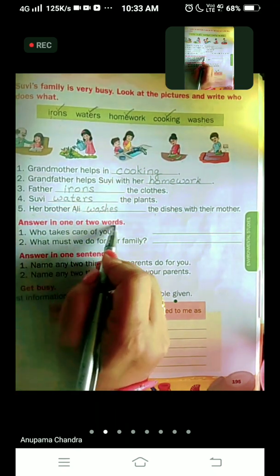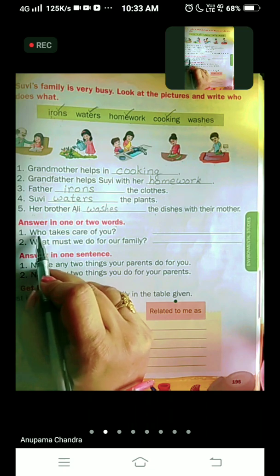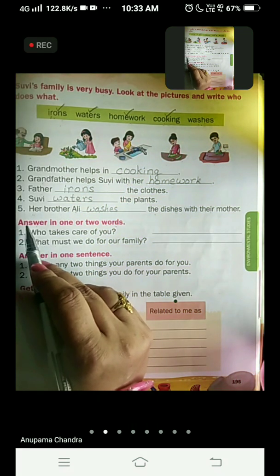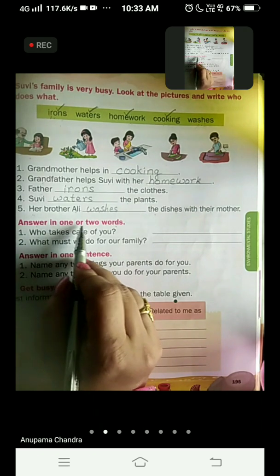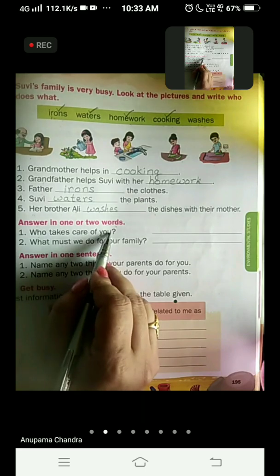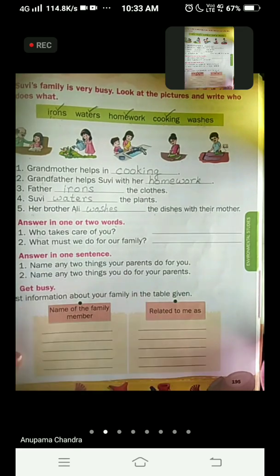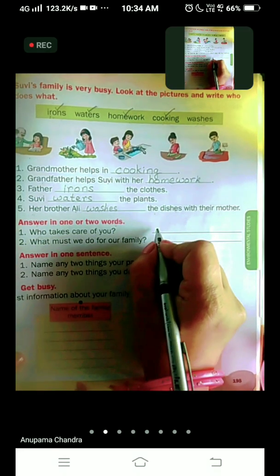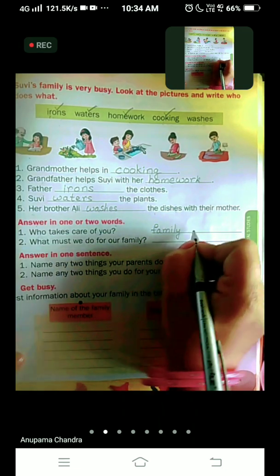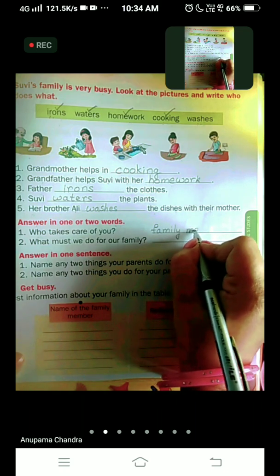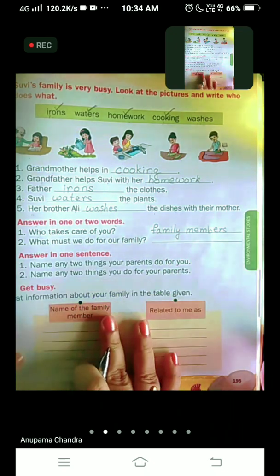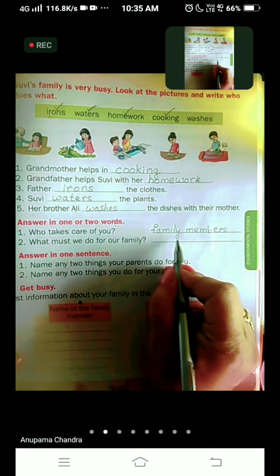Okay. Now come to the next question. Answer in 1 or 2 words. So what is the question? Next question is, answer in 1 or 2 words. Who takes care of you? We will write here family members. F-A-M-I-L-Y, family members. M-E-M-B-E-R-S.